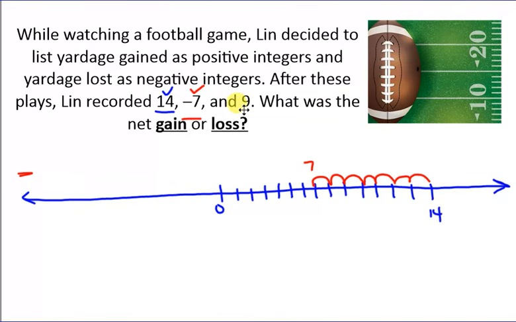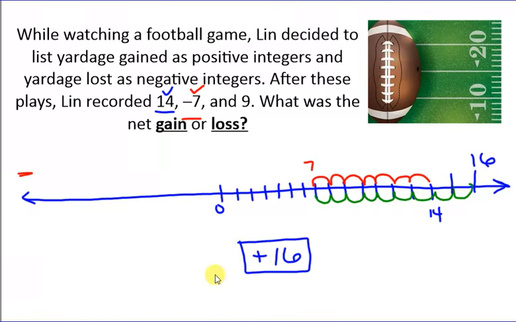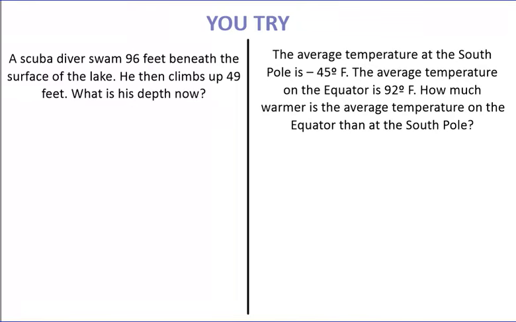Then the team got 9 yards. So we're going to go back positive here. So 1, 2, 3, 4, 5, 6, 7, 8, 9. And so we need some extra sticks here. So if this is 14, this is 15, and 16. So did they end up at positive 16 yards or negative 16 yards? They ended up at positive 16, so you can write it as 16 or positive 16. Either one will work. Okay, you try these two.